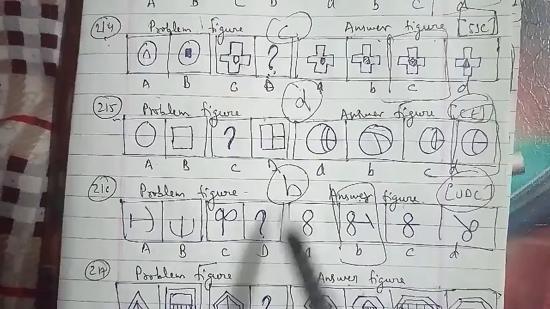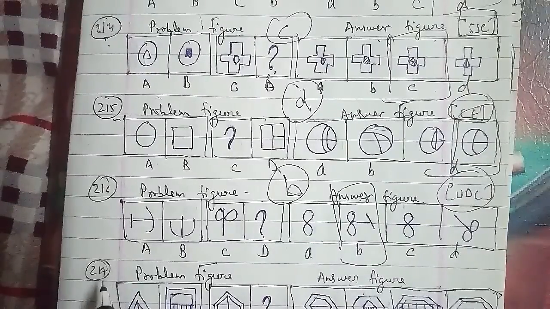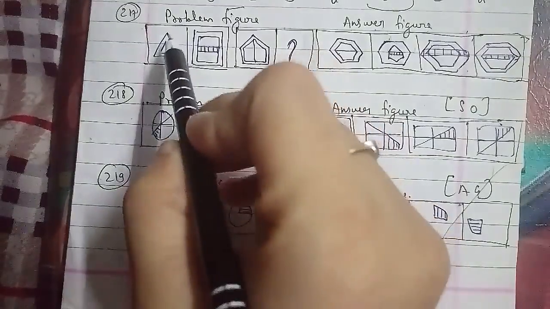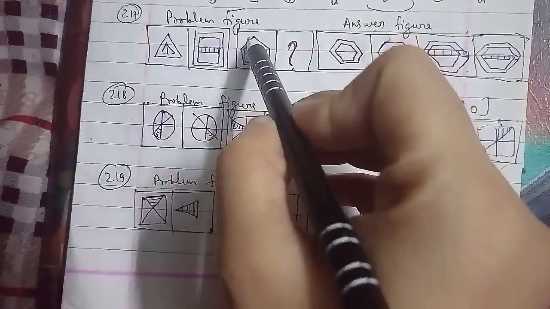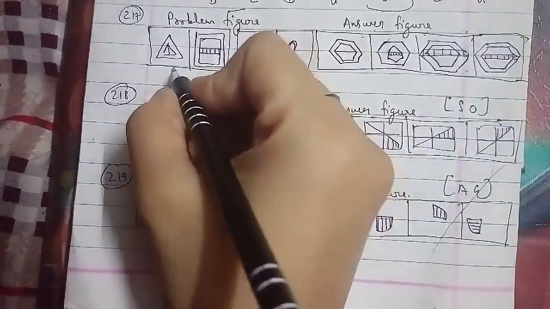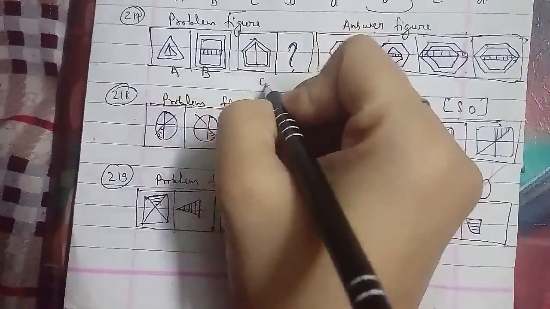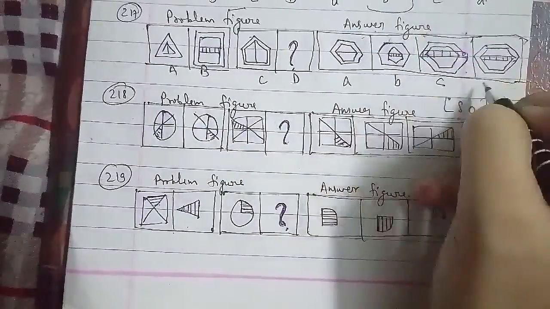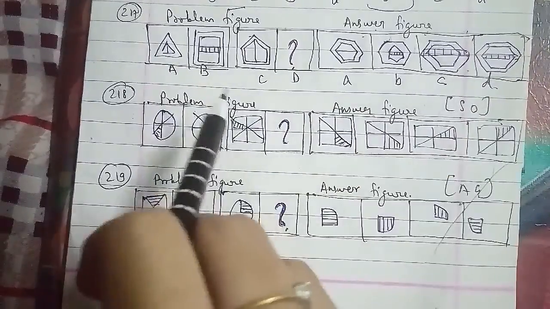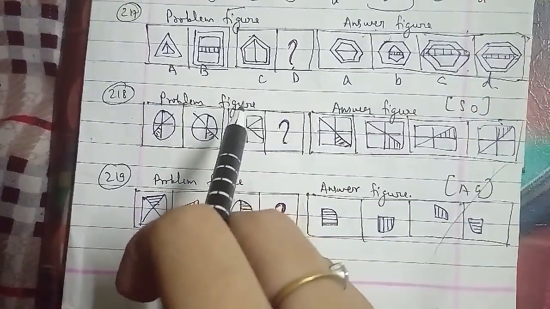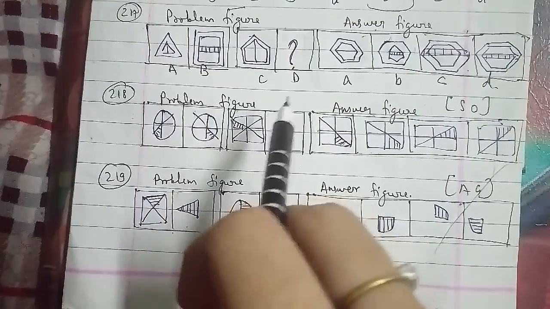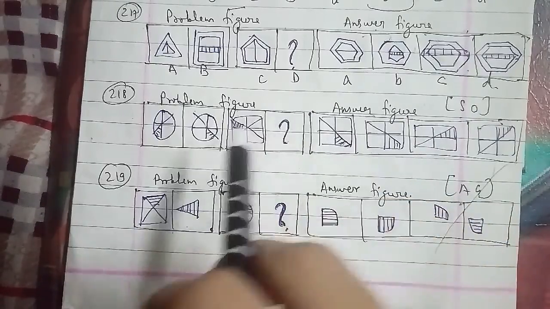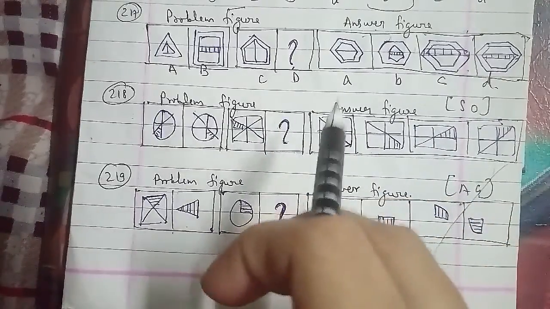Let's go ahead with the other one, the 217th question of the session. These are the problem figures, and these are the answer figures, named A, B, C and D. In this, each figure is replaced by a figure with one more number of sides, and a vertical line is replaced by two horizontal lines, and the region between these two lines is shaded.